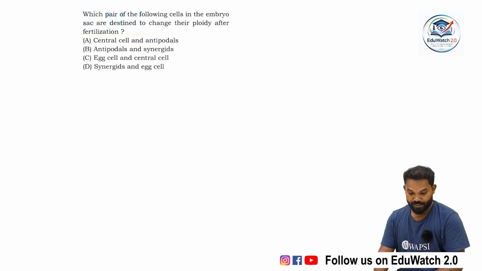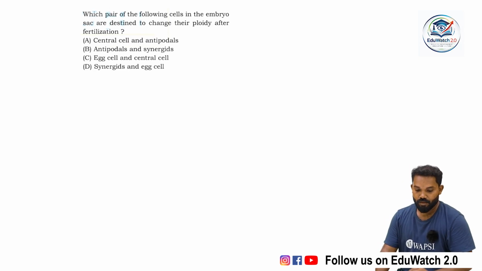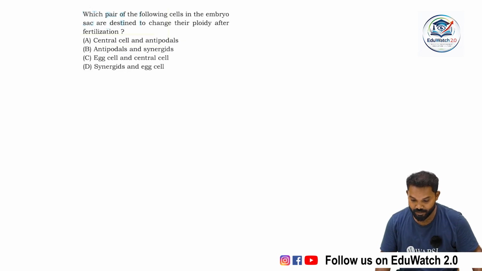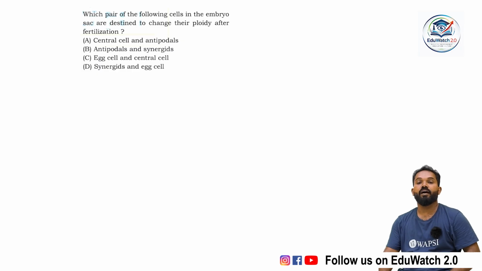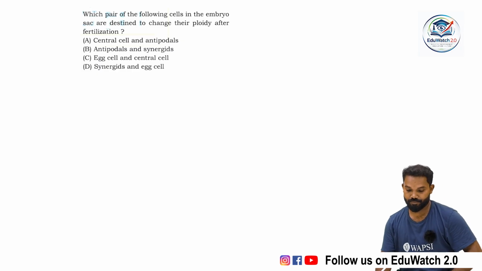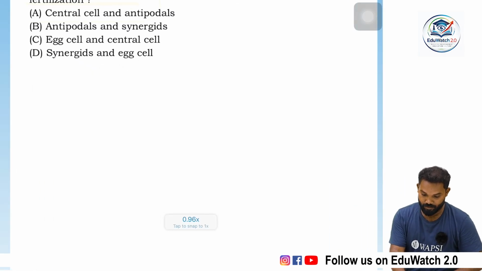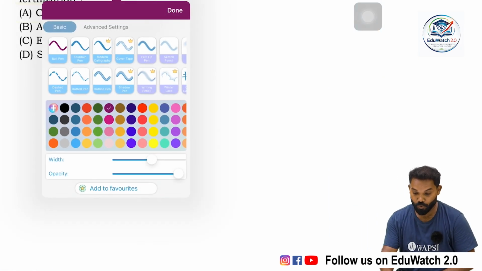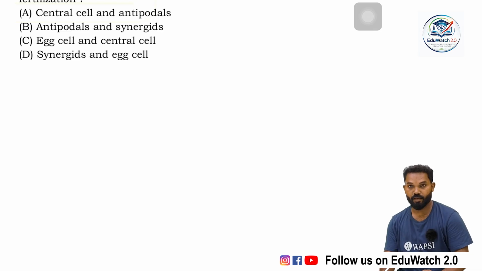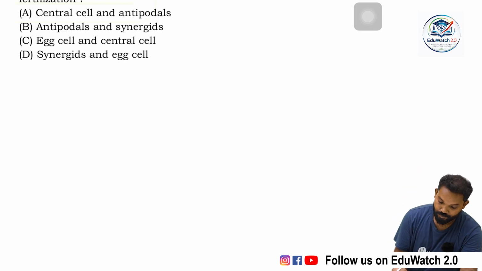Here is the first question. Which pair of the following cells in the embryo sac are destined to change their ploidy after fertilization? So after fertilization, some cells change their ploidy. Generally, we know the ploidy of the cells, especially the ploidy of the embryo sac.